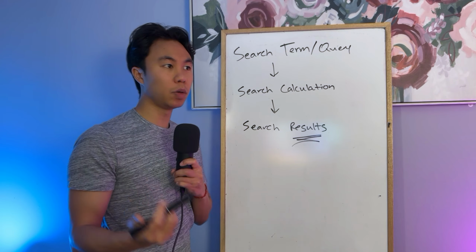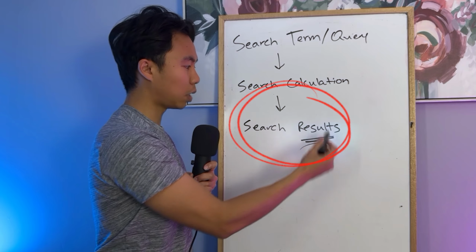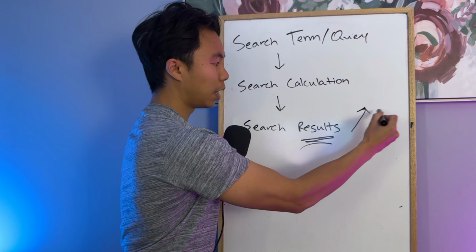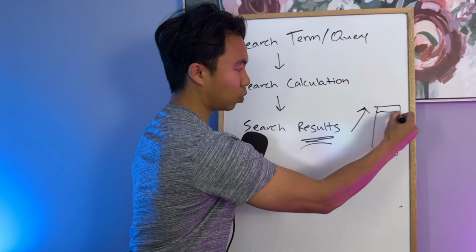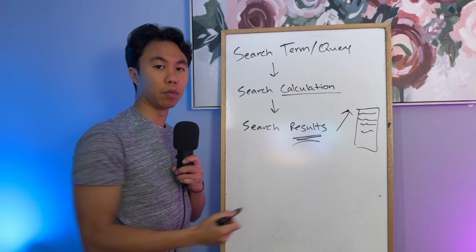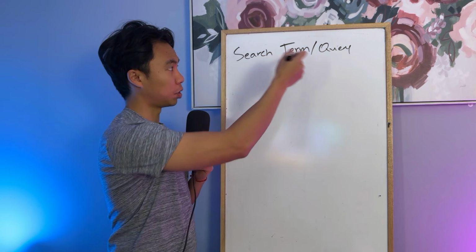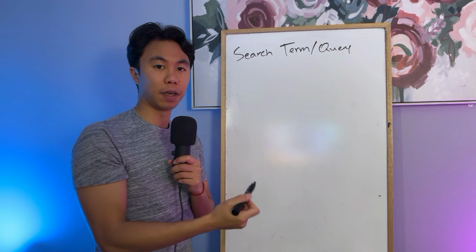So what we want to do is that if we know that there's a search term, a search calculation, and then search results, and we know that we want to rank higher in terms of the results that Google provides right here, what we need to do is now figure out what goes into this calculation so that you can end up ranking higher. So throughout this video, I'm going to keep the search term, search query thing up here first, but what we need to take into consideration, like I said, is what are people exactly searching online.